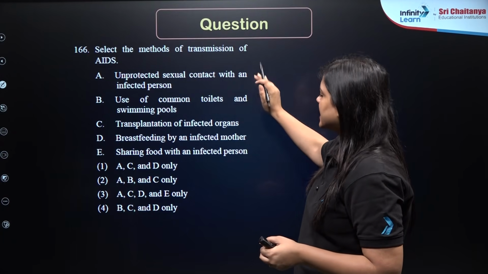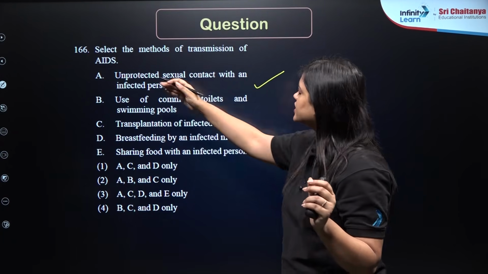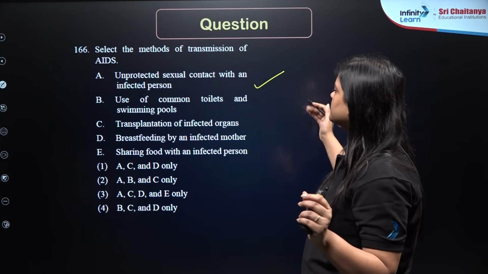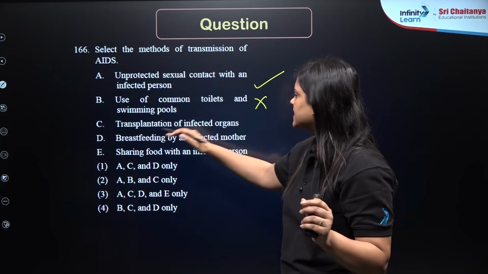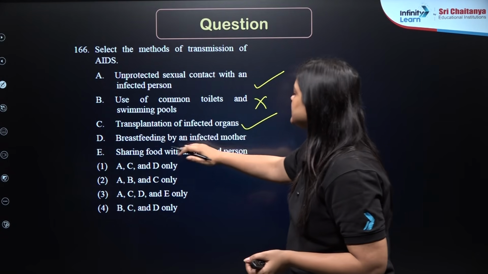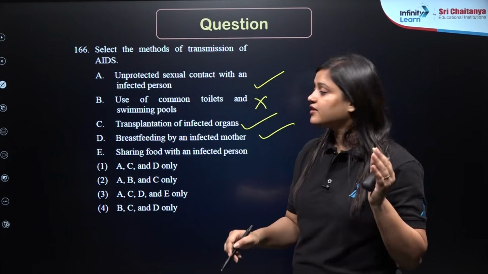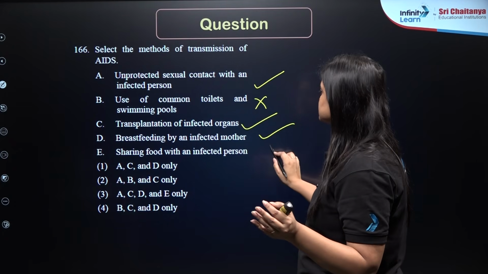Unprotected sexual contact with an infected person, yes, it will transmit AIDS. Use of common toilet and swimming pool, no. Transplantation of infected organ, yes. Breastfeeding by an infected mother, yes. Sharing food with an infected person, no.